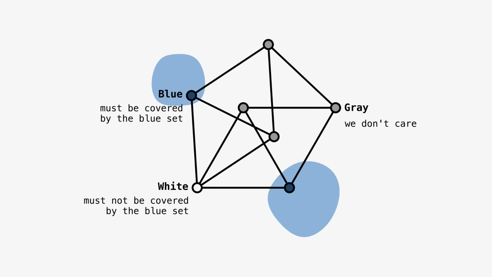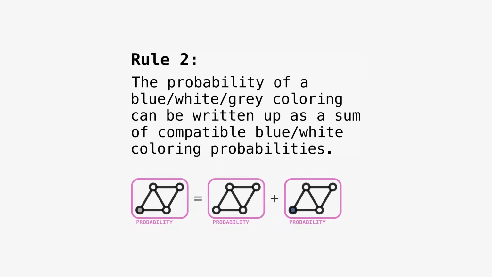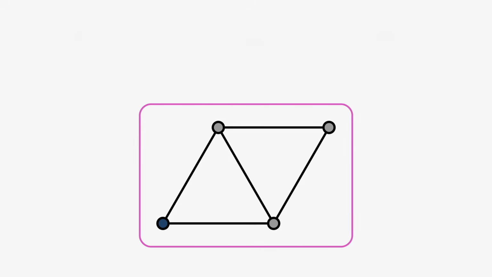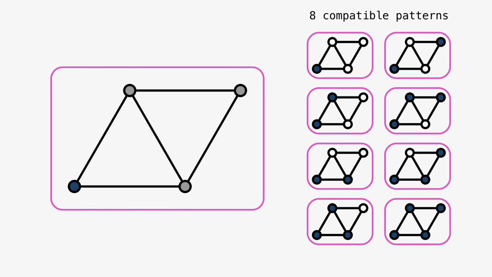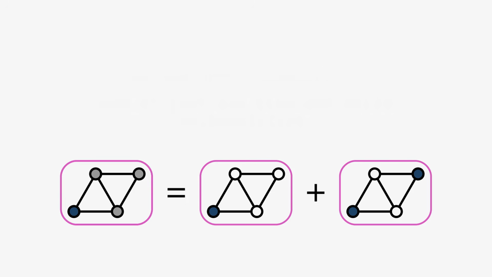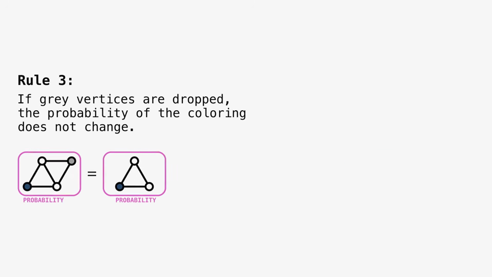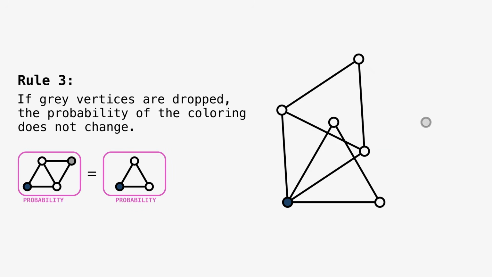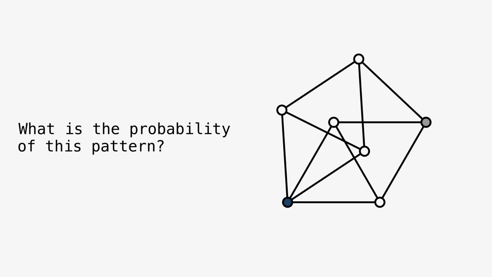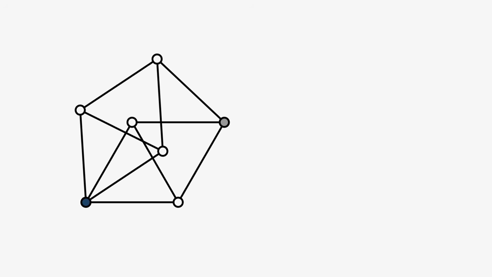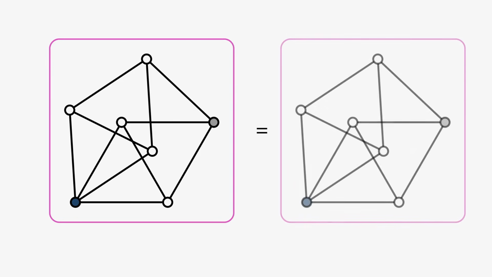We can now introduce an elaborate visual arithmetic on the coloring probabilities. The second rule is that we can get the probability of a blue and gray coloring by summing the probabilities of all the blue and white colorings that are compatible with it. The third rule is that gray vertices do not matter. We can remove them. Removing them changes the probe itself, but it does not change the probability of the coloring. This is our first and only rule that has two different probes on the two sides of the equation.